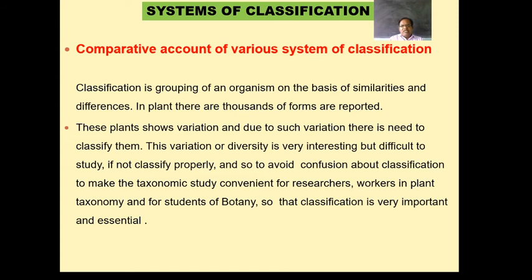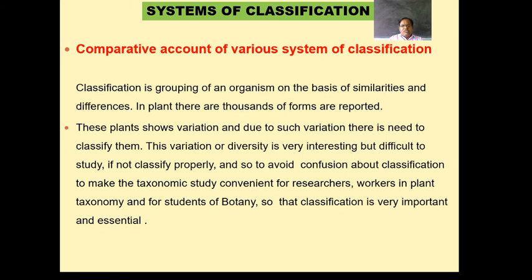Likewise, so many plants have diversity in their appearance, in their reproduction, in their habit, in their habitat. So it becomes very difficult to study, and for that there is the need for classification of the plants.